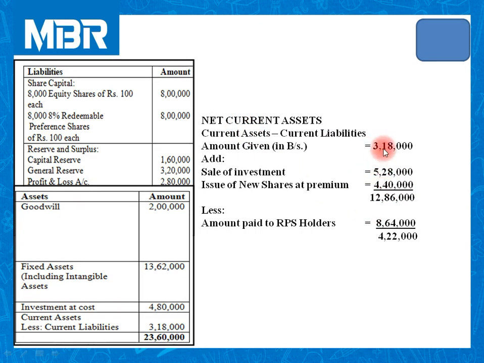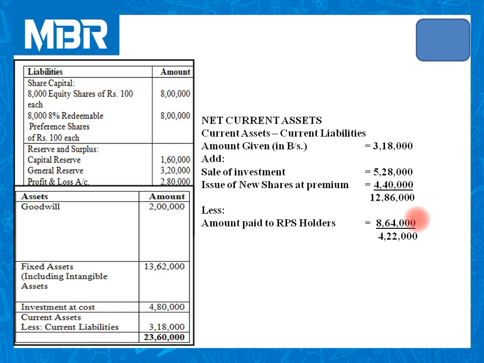When you recall the journal entry, automatically you will be clear that in this particular journal we have debited 4 lakhs 40,000 to bank account, and bank is part of current assets. So total amount 3 lakhs 18,000 plus 5 lakhs 28,000 plus 4 lakhs 40,000 is equal to 12 lakhs 86,000. And we have paid rupees 8 lakhs 64,000 to RPS holders.